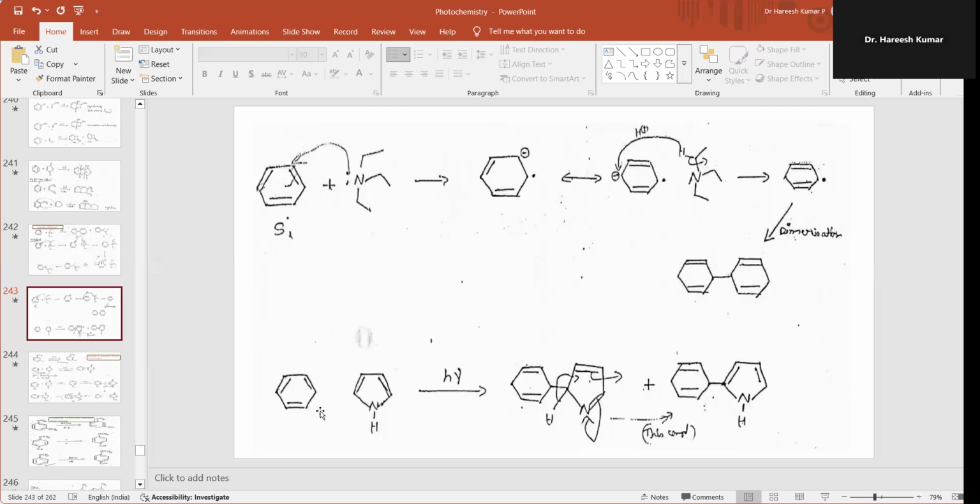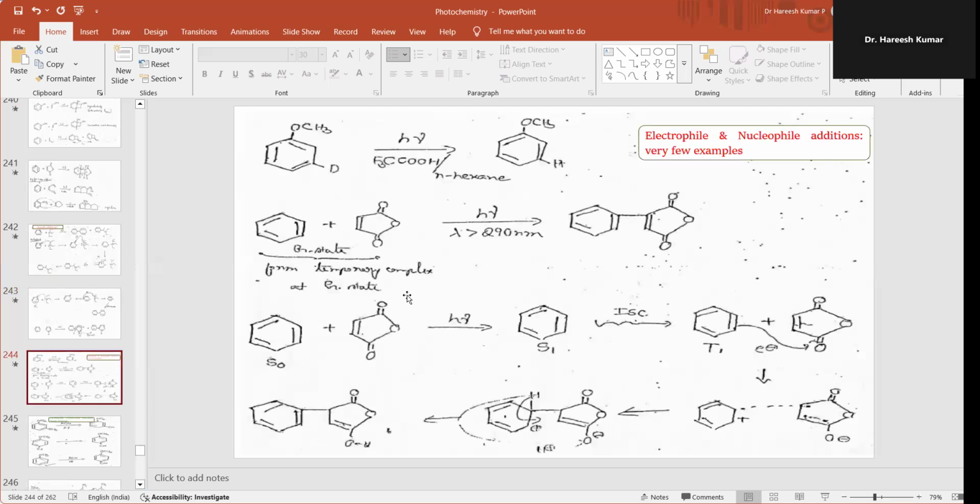Similarly, benzene on reaction with pyrrole on irradiation will give you an intermediate. Later on, it will give you a tetrahydrophenyl pyrrole as the product. So let us take the electrophilic and nucleophilic additions of photochemistry of aromatic benzene. So here I'm taking deuterated methoxybenzene. This on irradiation with trifluoroacetic acid will give you anisole.